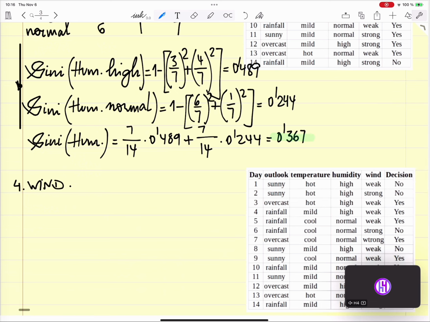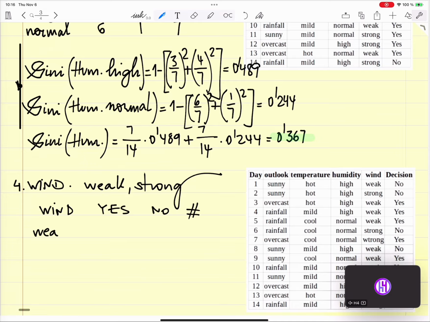Here we can go weak or strong. Okay, so if we go to wind, we say yes or no, and a total. So weak is 3 yes, 3 no, 6 total.